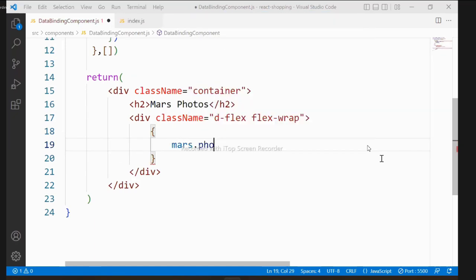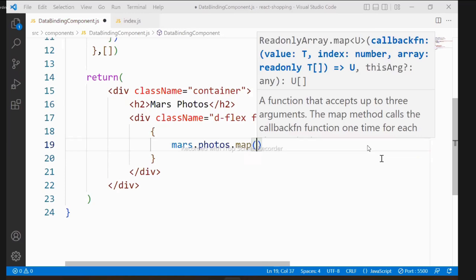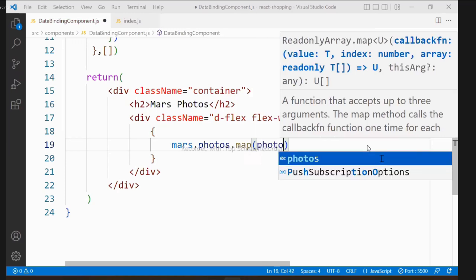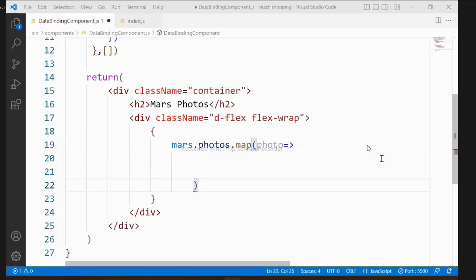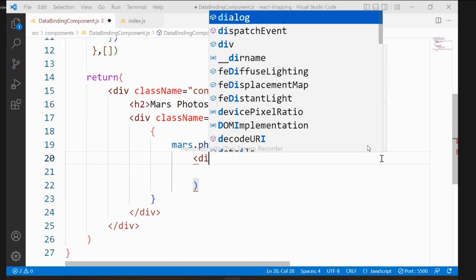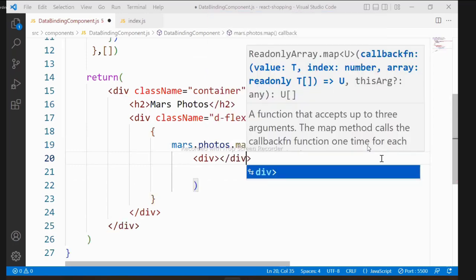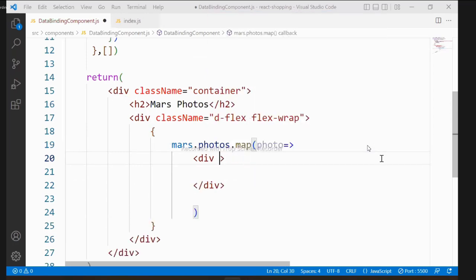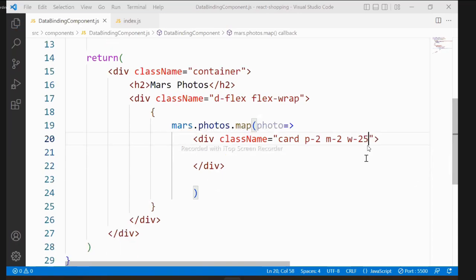Collection name. Collection name is what? Photos. Photos have a map. We have to read every photo, and we need to present every photo in a div. Okay, and this div is actually a Bootstrap class called card. I will use padding 2, margin 2, like this I am defining. And here I am configuring every card can have some width. Suppose I am also using w-25, that is the card width actually.